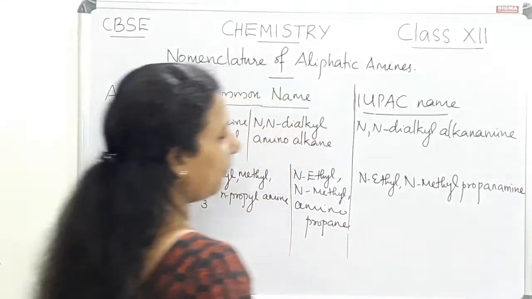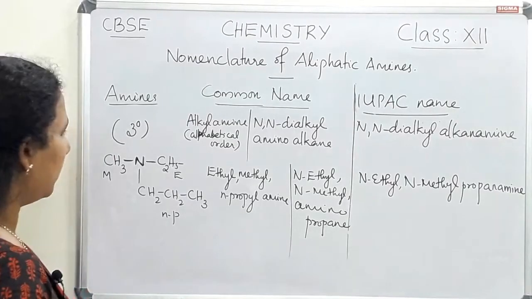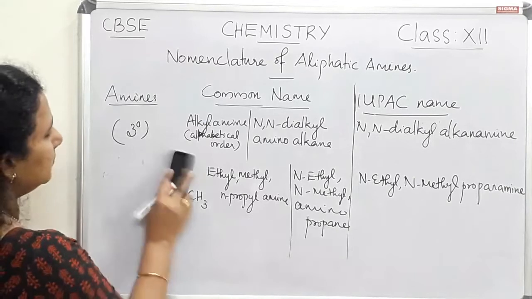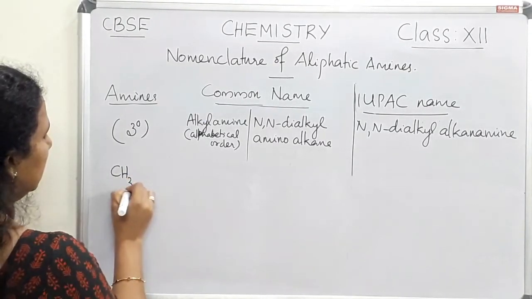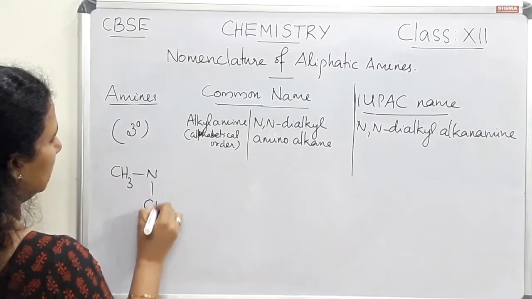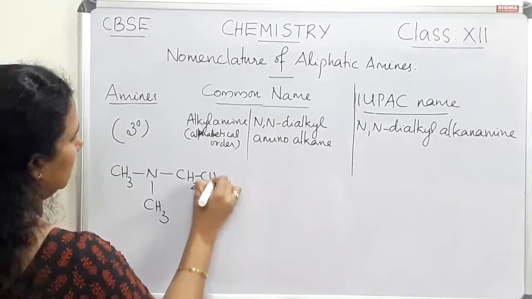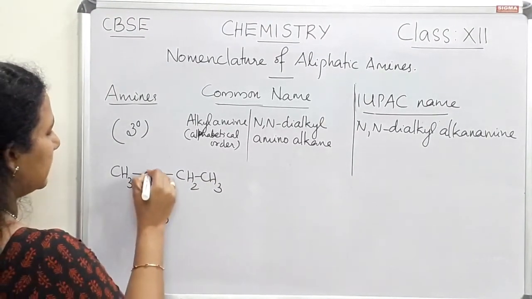So this is the IUPAC name of this compound. Now let us see one more example. Tertiary amine, another example.